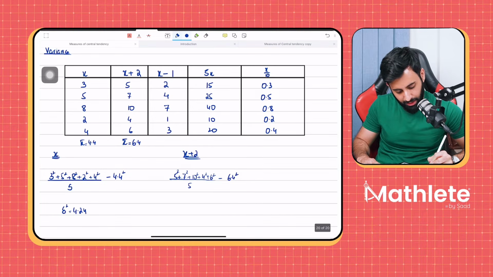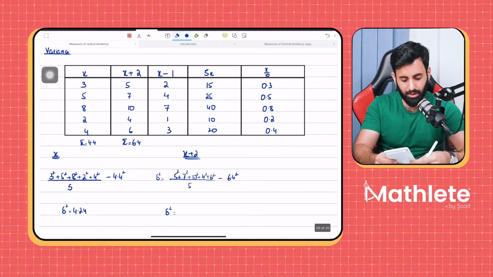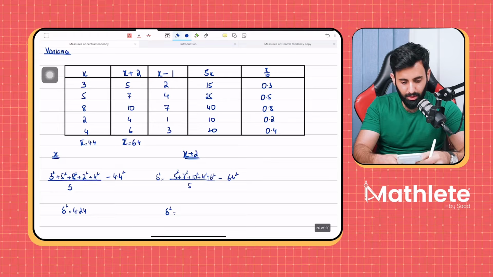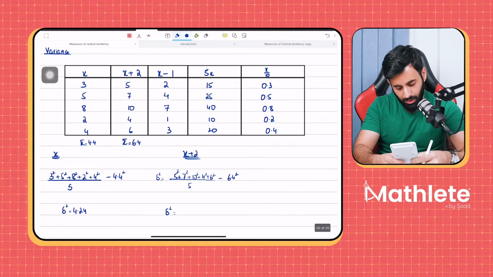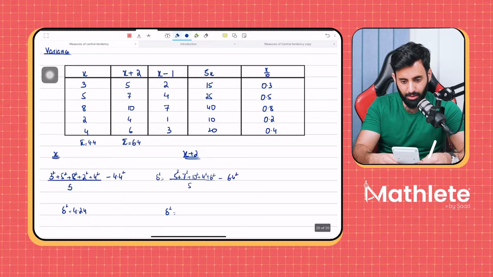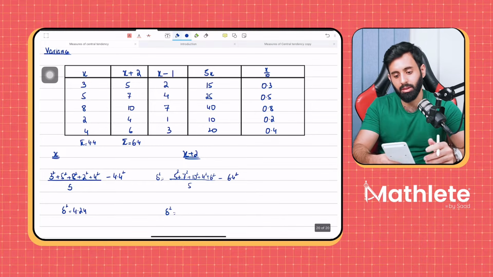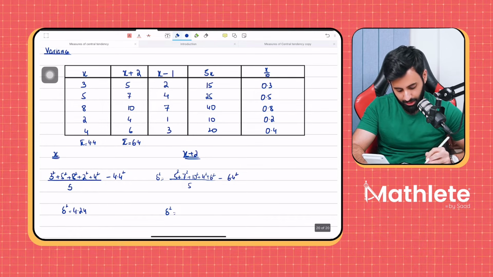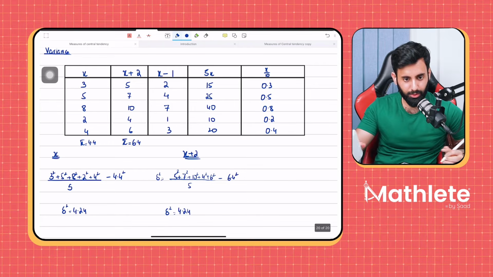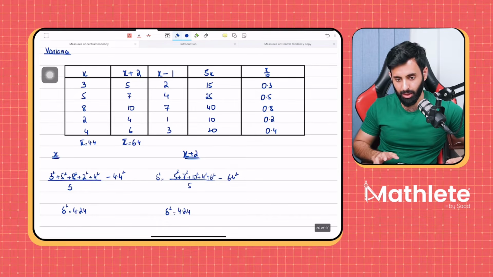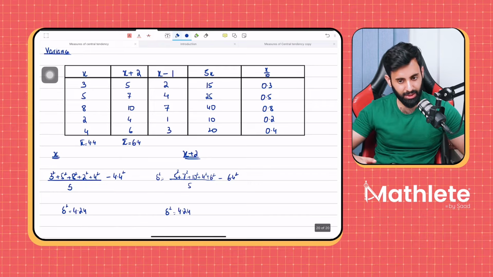You guys are very welcome to try this out and tell me what you get. Let's do it right now, in fact. 5 squared plus 7 squared plus 10 squared plus 4 squared plus 6 squared divided by 5 minus 6.4 squared. So what do we get? We get exactly the same answer, 4.24. Now, when we subtract something, you will notice that we'll get the exact same answer.